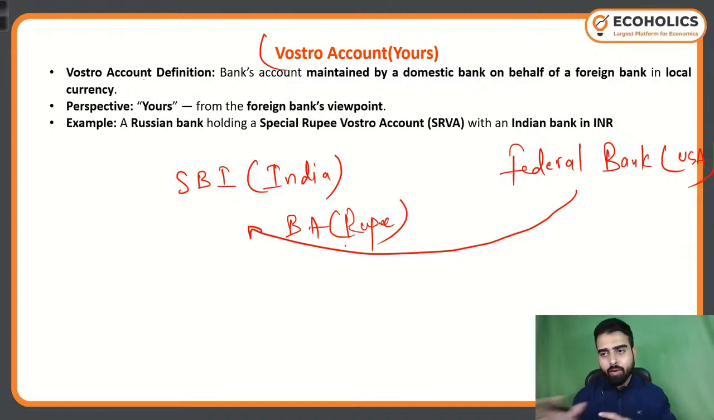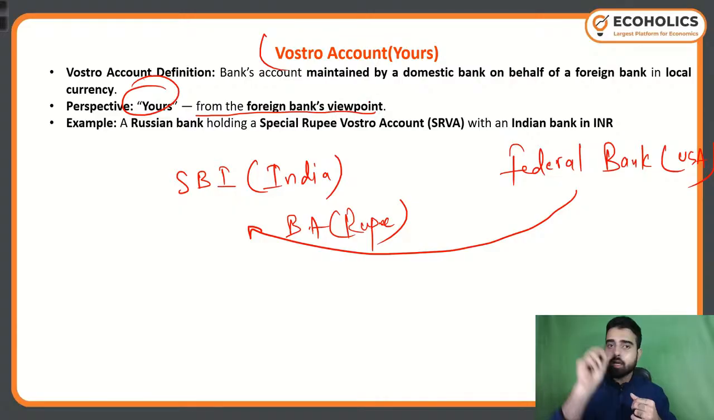Federal Bank will come to State Bank of India and say, I want to open an account, we want to open an account, that too in Indian rupee. We call it a Vostro account. Literally it means yours, from the foreign bank's viewpoint. So what we Indians will say is, this is your account, the US bank's account in our bank. That's why it's a Vostro account.